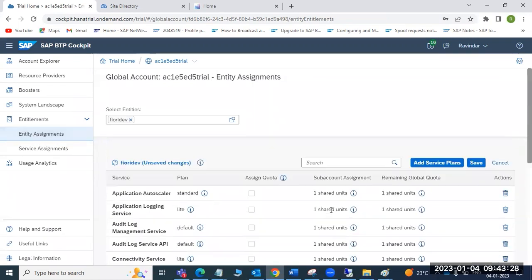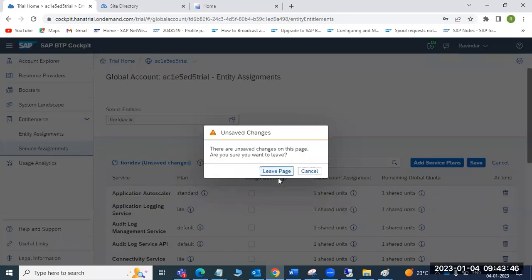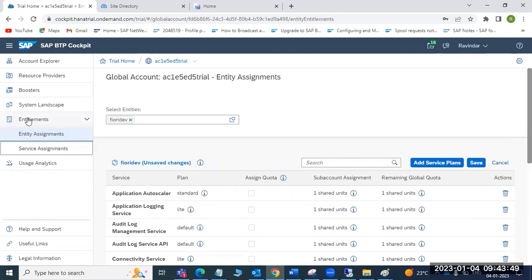So quotas, you can see here quotas, right? We assign quotas, and these quotas define how much memory you are restricted to use for the sub account. How much consumption you are restricted to use for the sub account. This much segregation, this much restriction we can put in the entitlements. How much memory can we assign to this sub account, how much consumption do you want to assign to this particular sub account. So here we can restrict it.